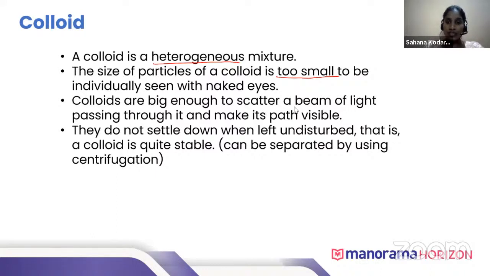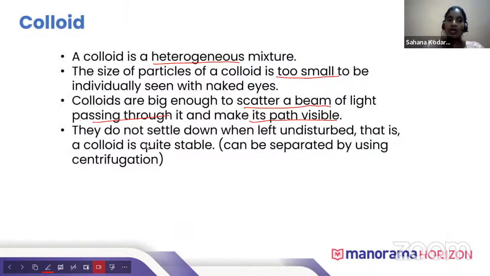Colloids are big enough to scatter a beam of light passing through it, as we discussed in the Tyndall effect, and make its path visible. Colloidal particles are very small, but not that small. They will scatter the beam of light and make its path visible. They are stable because colloidal particles will not get settled at the bottom.